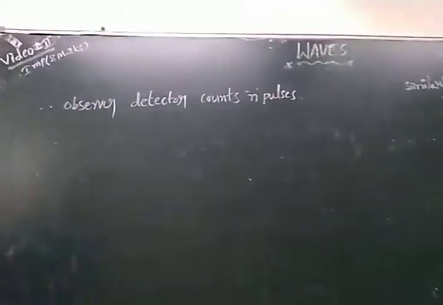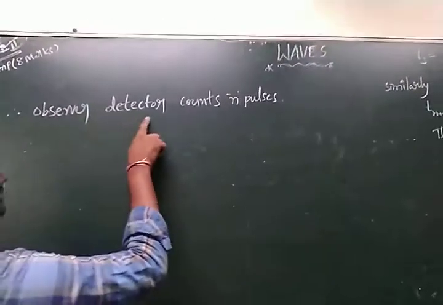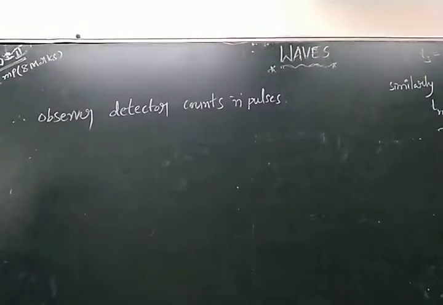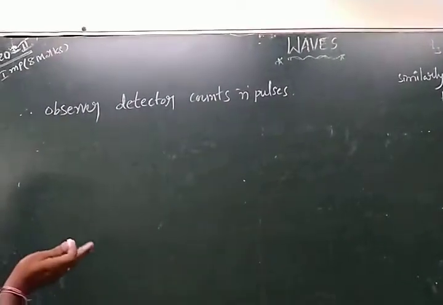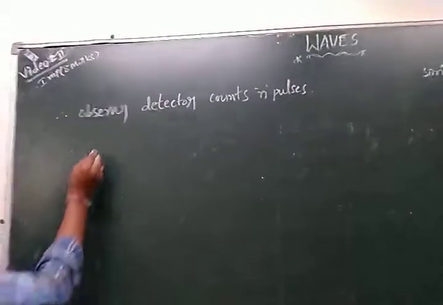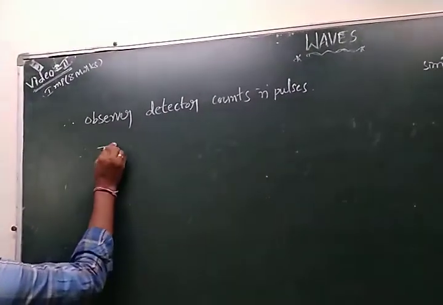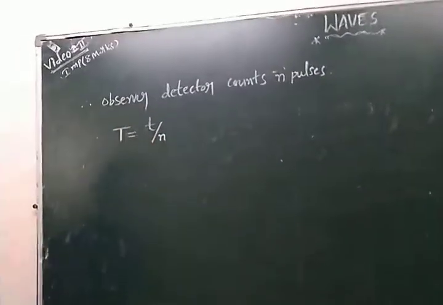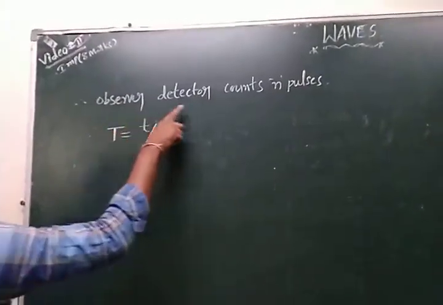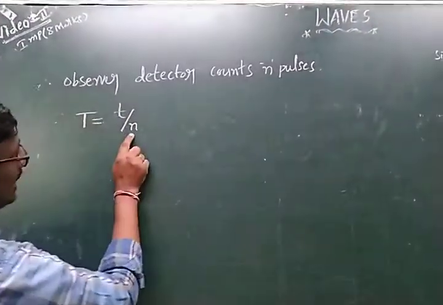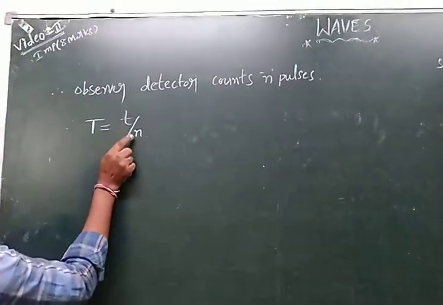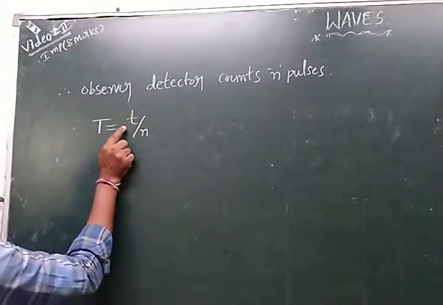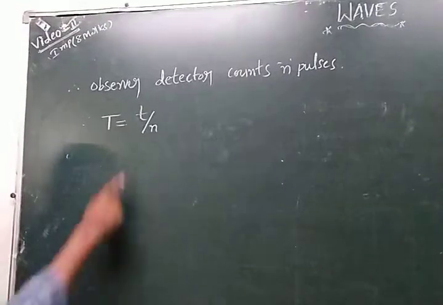So next, the observer detector counts n pulses. See how many counts can be detected by the observer? N counts. That is the total time, capital T is equal to small t by n. See, this is the observer detector counting n pulses. But we know the small t.